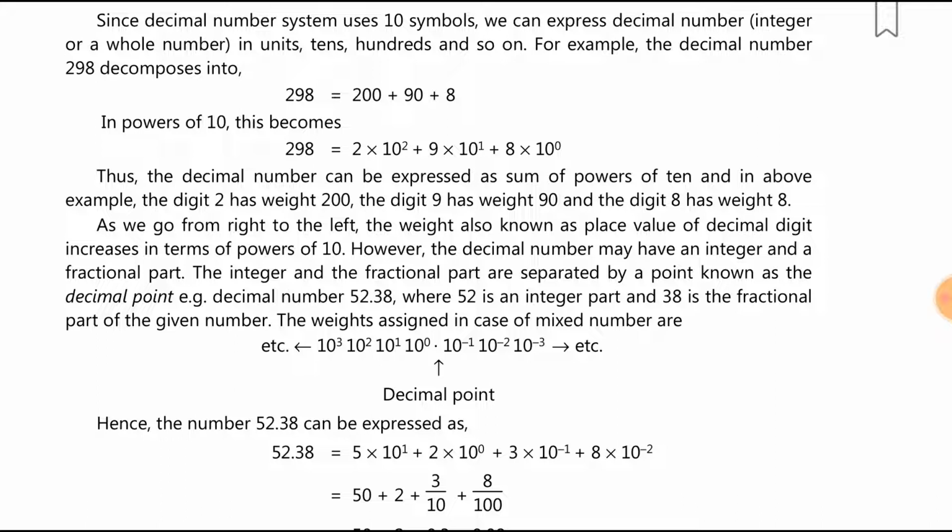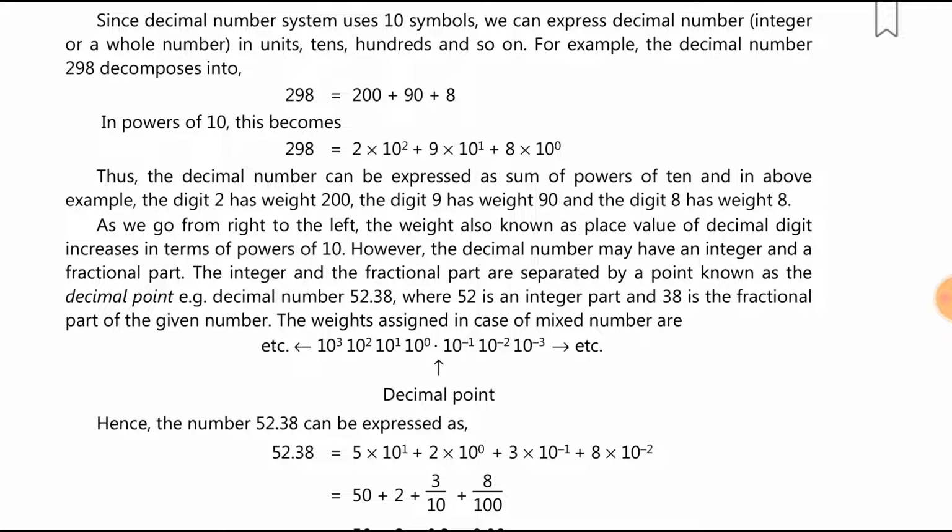In the decimal number 52.38, 52 is the integer part and 38 is the fractional part of the given number. The weights assigned in case of a mixed number are, from the decimal point to the left side, 10 raised to power 0, 10 raised to power 1, 10 raised to power 2 and 10 raised to power 3.